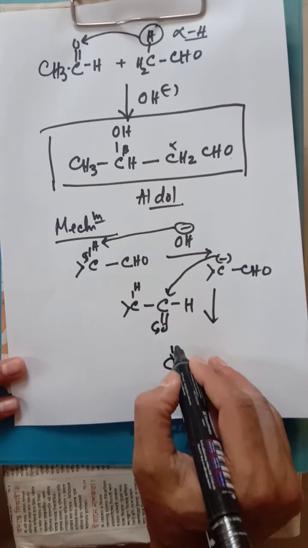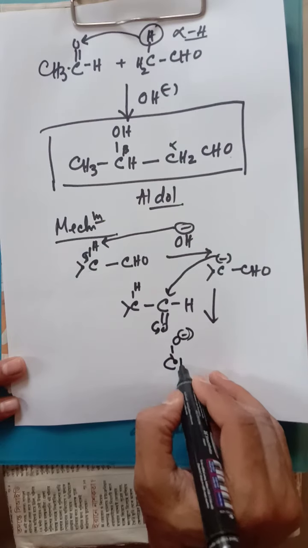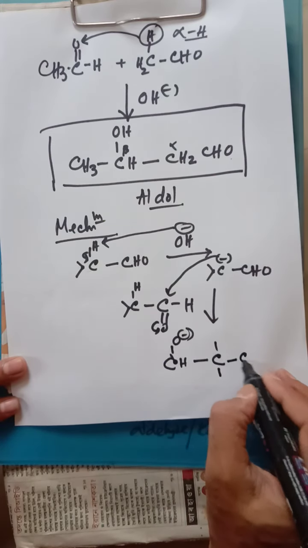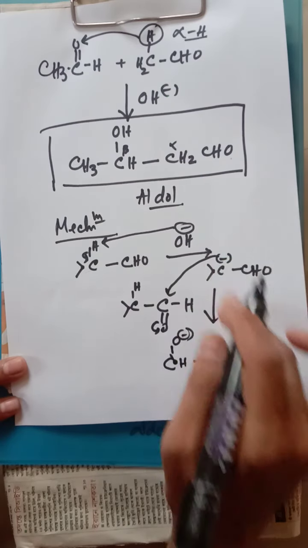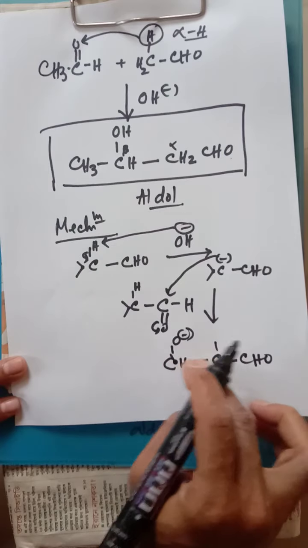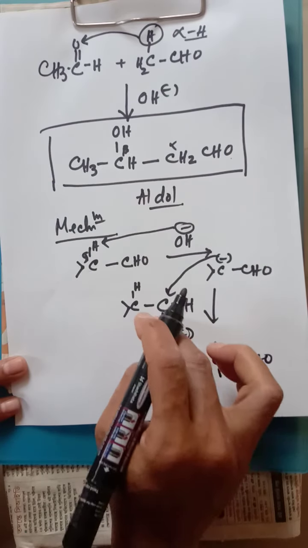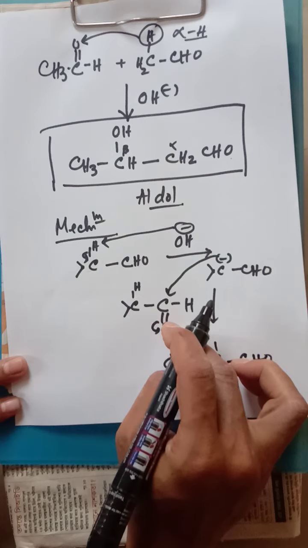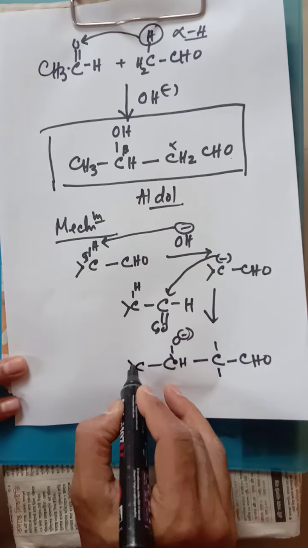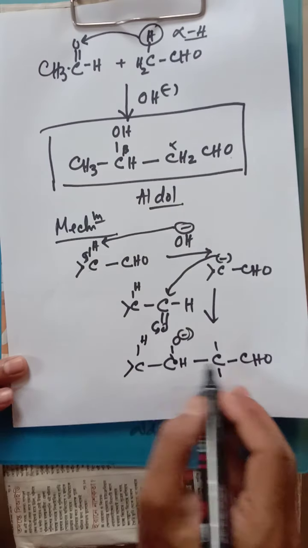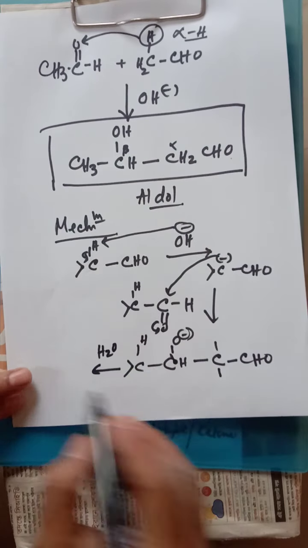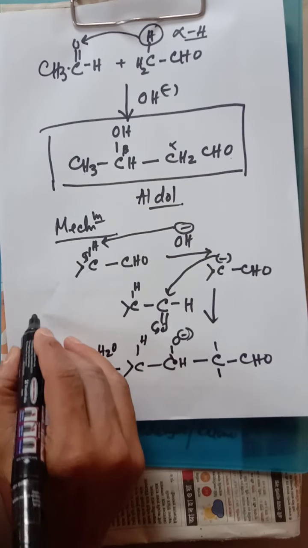This CO minus, H, will create the bond. The two bonds are here, and this is linked with this carbon, so that's why the link is there. One hydrogen, one bond is flipped over the oxygen having the negative charge, and the remaining part is like this. Okay, so finally, with H2O, the product will be this.